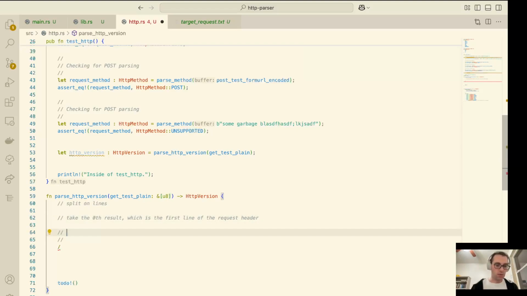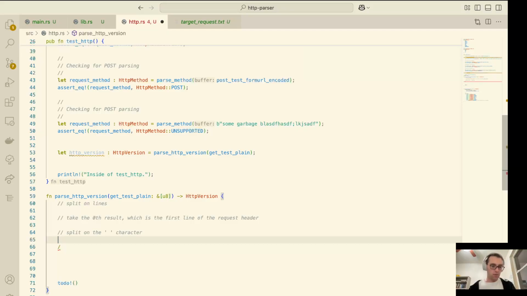All right, the next thing that we're going to be doing is split on the character. So we're splitting on the space character. Then we're going to do a check, as we talked about. If we only have two pieces, then we're going to assume version 0.9.